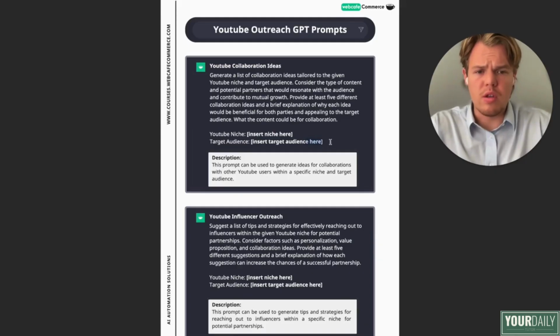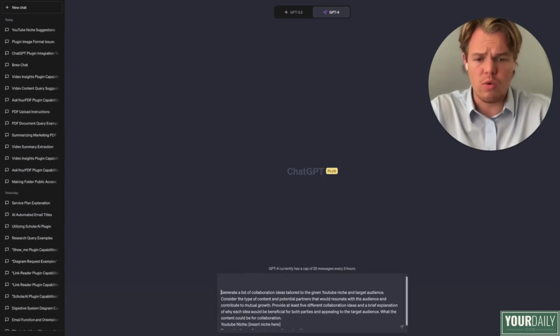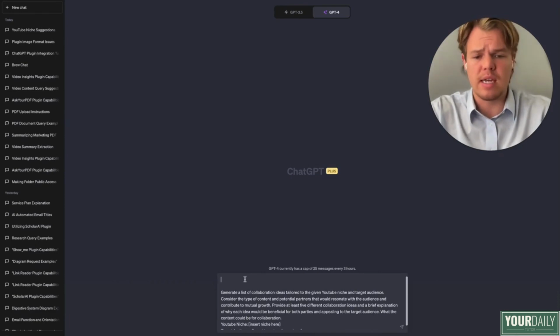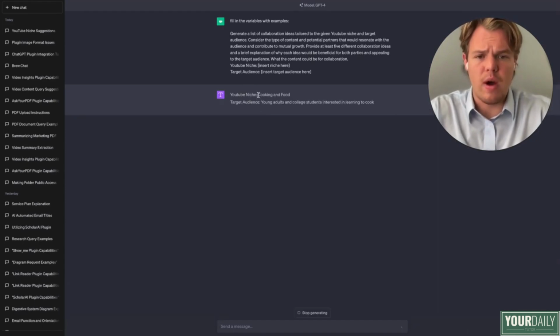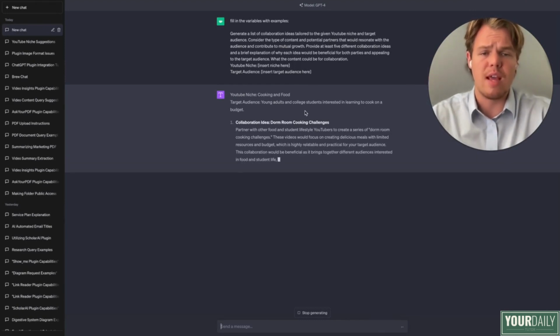So all we need to do is go ahead and copy this. Let's go back over to GPT. We're just going to paste, and essentially we need a niche and target audience. But what I like to do, so y'all can get an understanding of structuring, is I always have GPT input the variable for me because that gives you the best way to format your input. So let's go ahead and do that. Fill in the variables with examples, and from here, it will identify, okay, we're doing the niche of cooking and food, the target audience of young adults and college students interested in learning to cook on a budget.